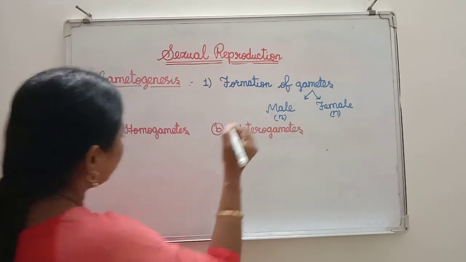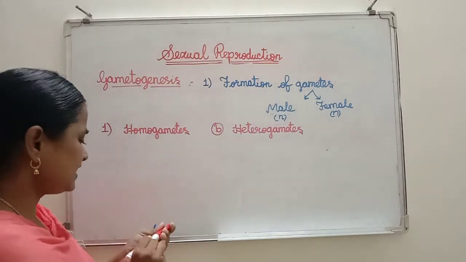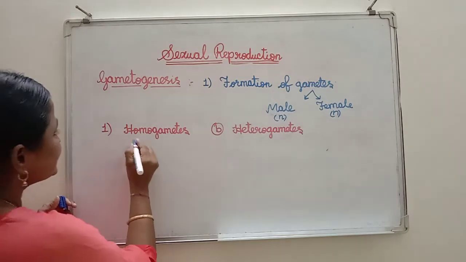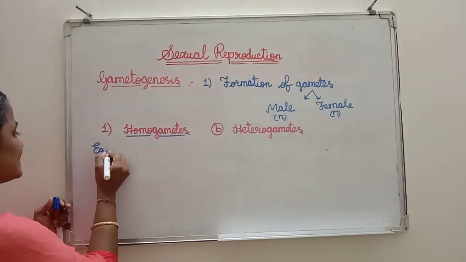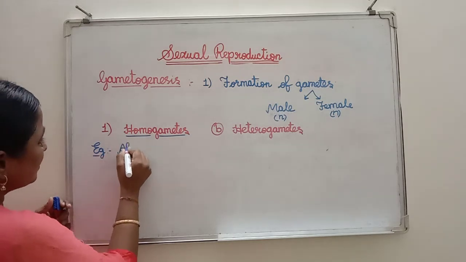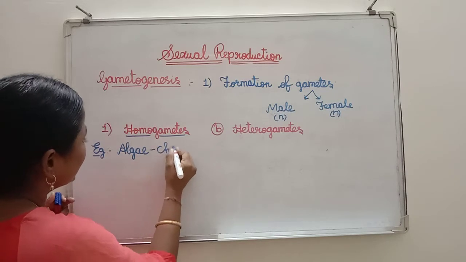One is homogametes and another one is heterogametes. See here, in case of homogametes, first I will give the example. Example, algae. In algae also, Cladophora.